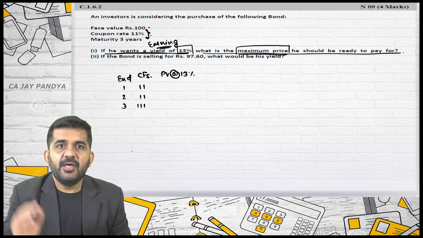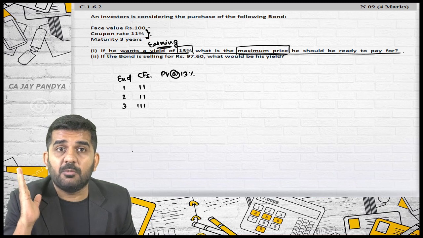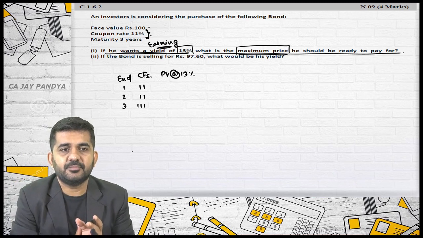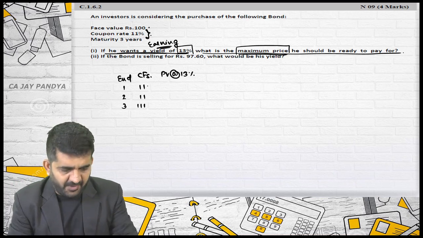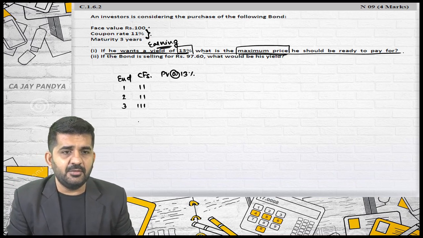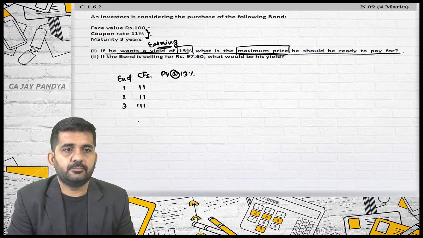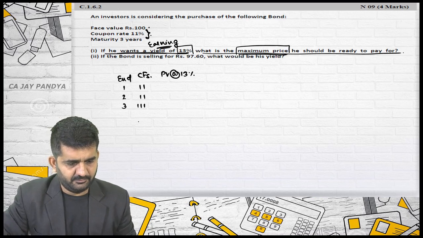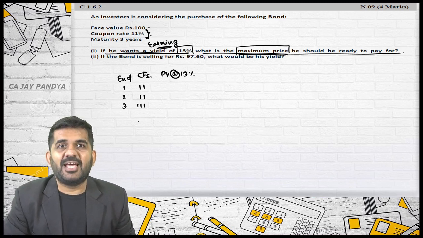Easy one. If I discount all these values at 11%, what will be my answer? Anyone? It will be exactly 100.